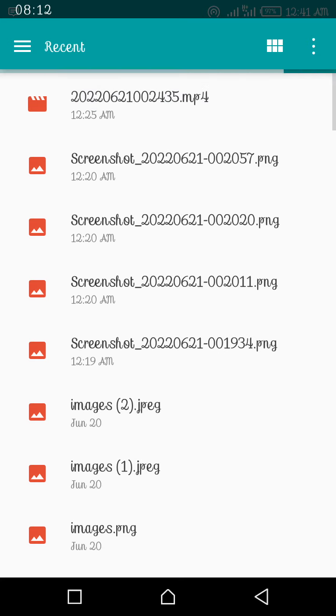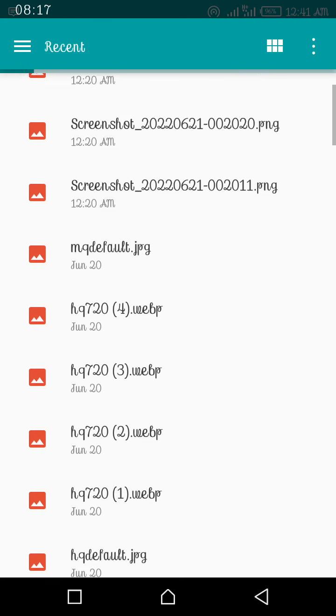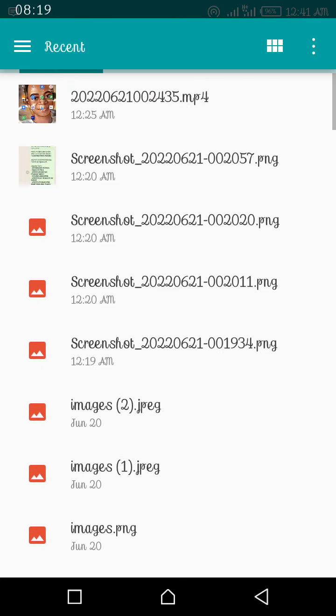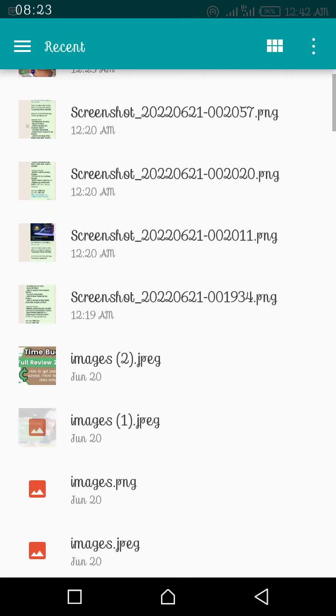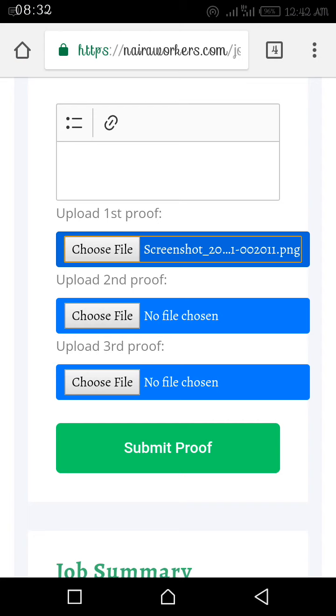Now look at my screenshots. I have 3 different screenshots from 3 different groups. As you can see, these are my screenshots, 1, 2, 3, 4. Okay, yes, I have 4 screenshots. Now let's click on the first screenshot. You click on it. Now I've taken my first file.